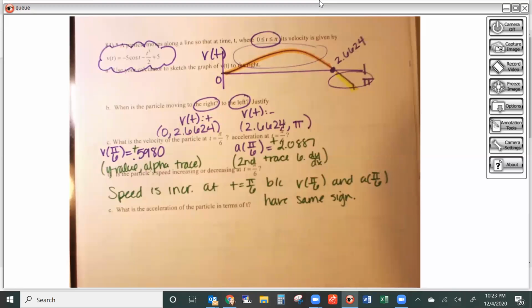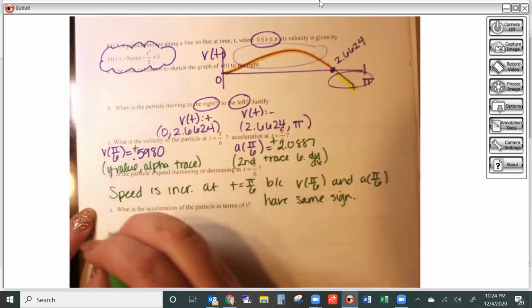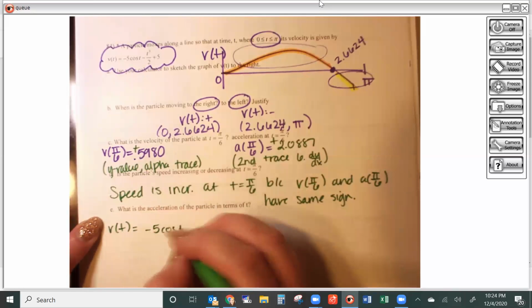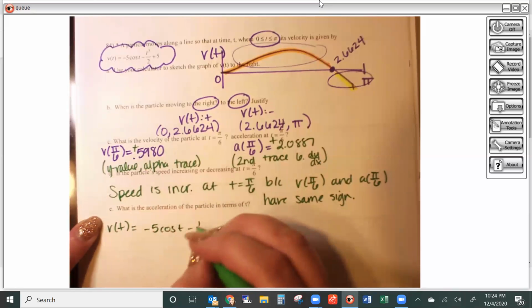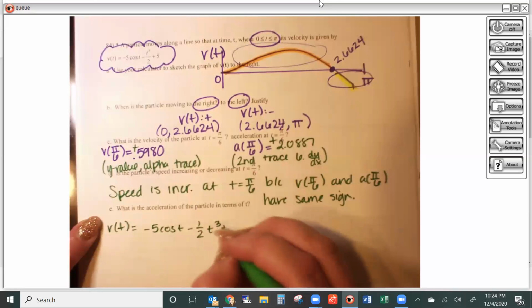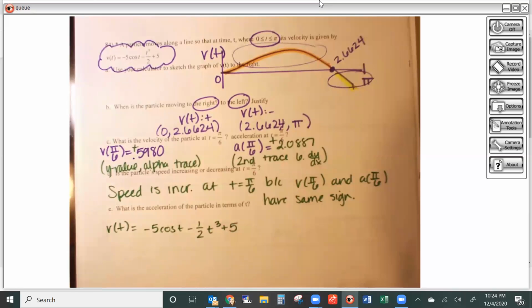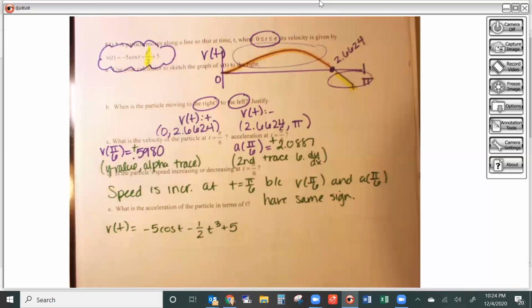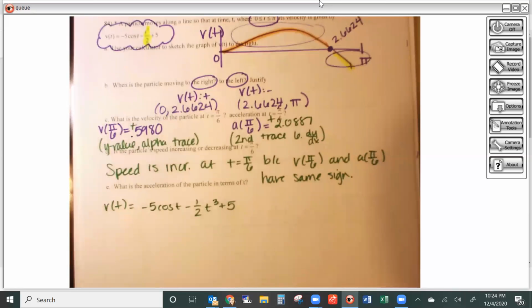Okay, then it says, what is the acceleration in terms of t? That means they want me to take the derivative. So I'm going to rewrite my velocity here. It tells me that v of t is -5 cosine t minus 1/2 t cubed, plus 5. The reason I'm going to change the way that term looks is because I don't like that it looks like quotient rule. So I'm going to separate that into a 1/2 and then a t cubed so that I remember it's not a quotient rule.